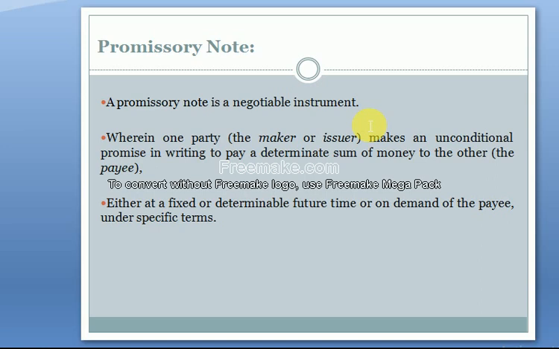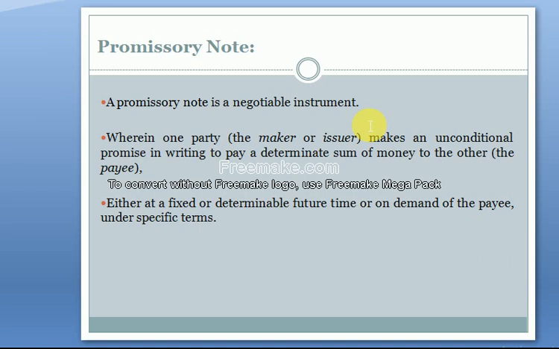A written promise between the maker and payee in which the maker or issuer promises to pay a specific sum of money on a determined future date. That written promise is called a promissory note.